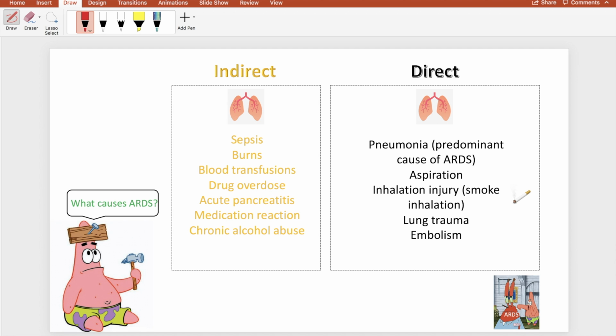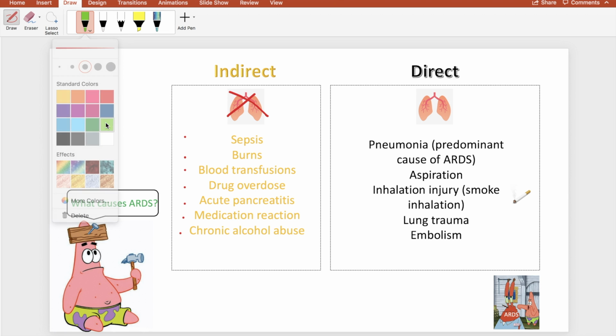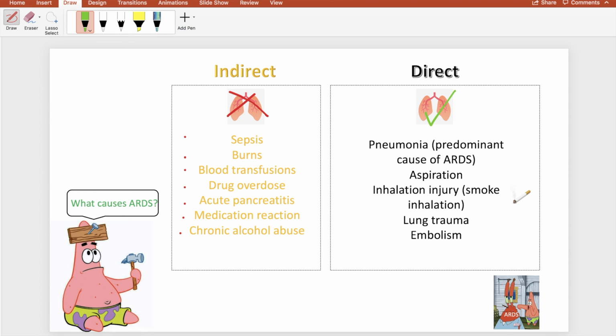Patrick asks, what causes ARDS? Well, any event that causes systemic inflammation can cause ARDS, and this can be indirectly or directly. With indirectly, the source is not the lungs, and this includes sepsis, burns, blood transfusions, drug overdose, acute pancreatitis, medication reaction, and chronic alcohol abuse. In the case of direct injury, the source is the lungs, and this includes pneumonia, which is the predominant cause of ARDS, aspiration, inhalation injury like smoke inhalation, lung trauma, and embolism.